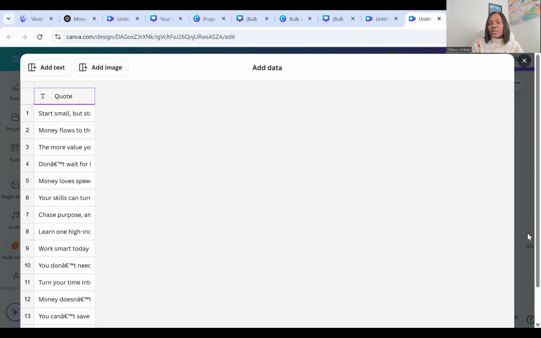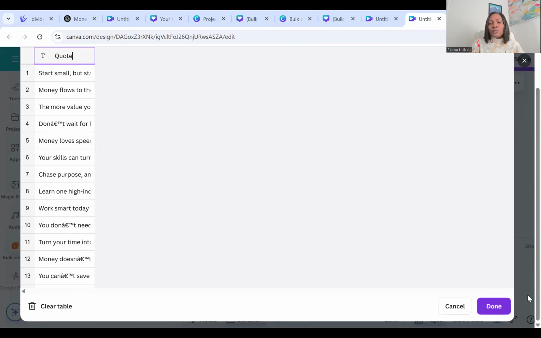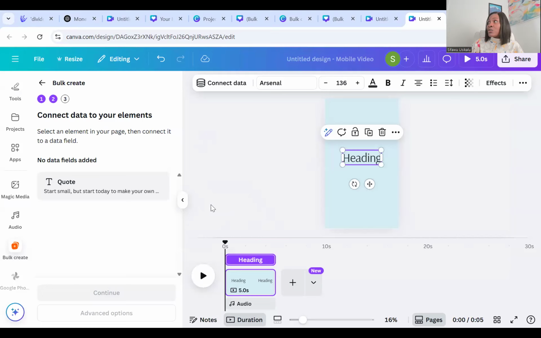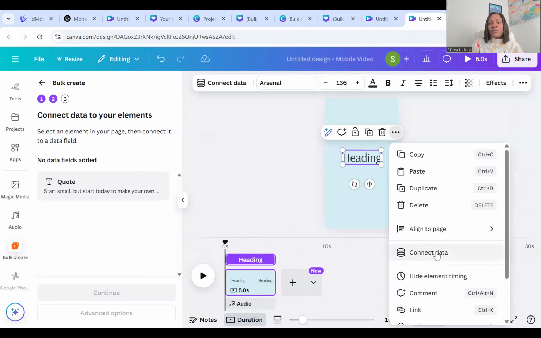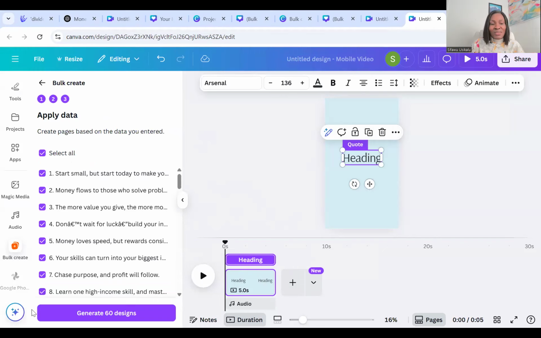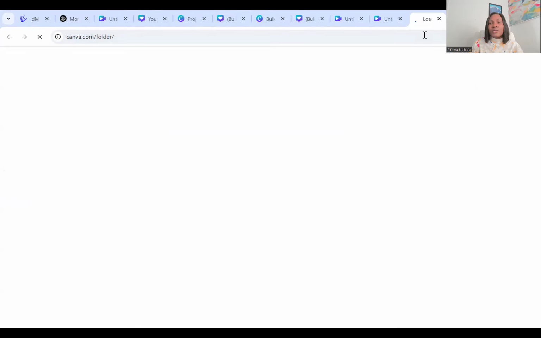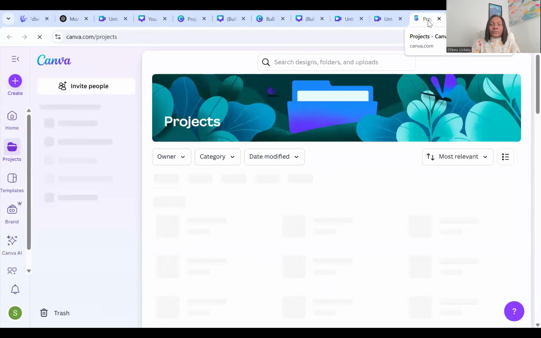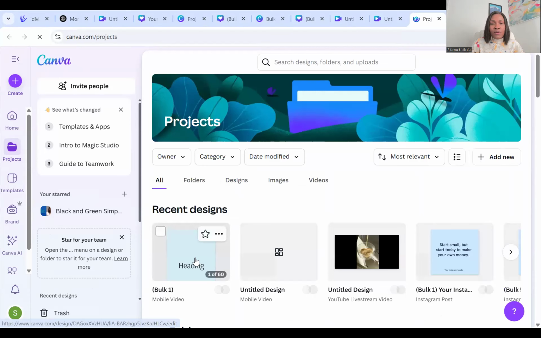And the next thing I'm going to do is click on done. And once I click on done, the next thing is for me to connect my data. And to connect my data, I will come to this place, click on this and click on connect data. And I'm going to select my code since I have just one template. And I'm going to click on continue. And it's going to ask me, do you want to generate? I'll say yes. So generate the folder. And it tells me it's generated in a folder. I'm going to go to my folder.